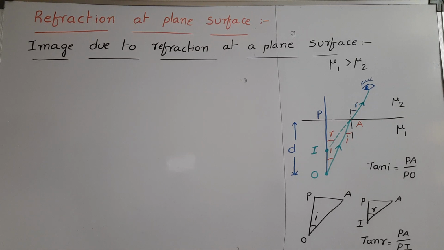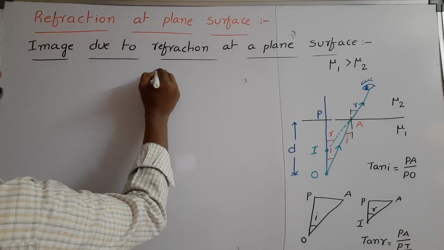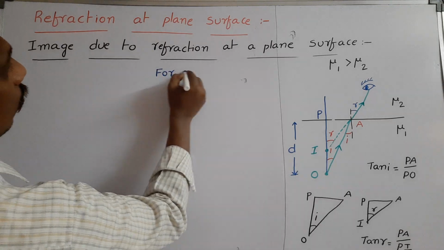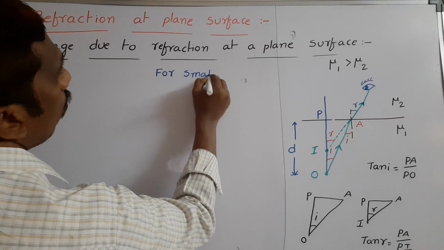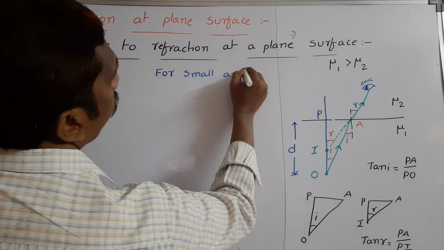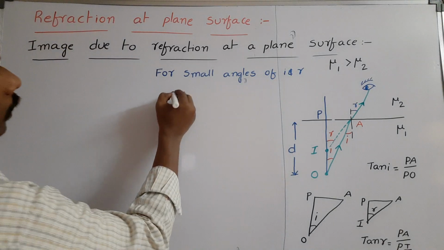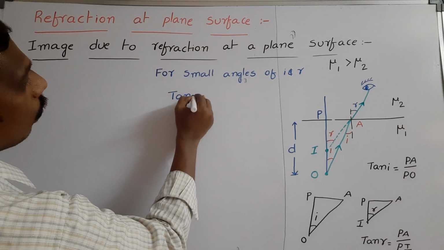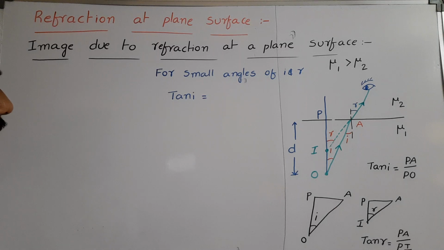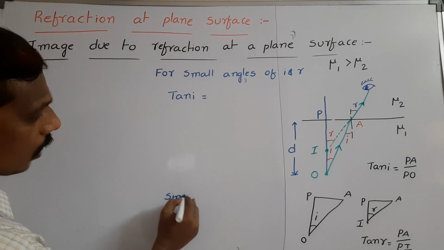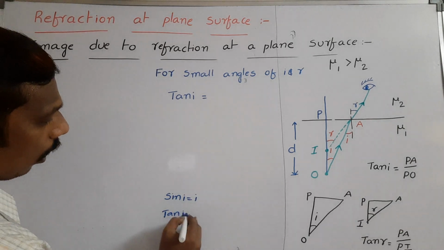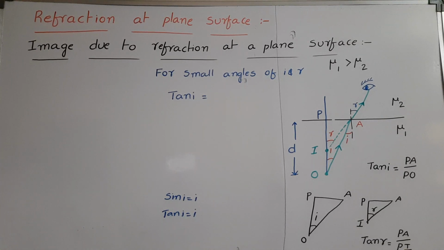If you consider I and R as small angles, for small angles, already I said, the triangular approximation: sin I is equal to I, tan I is equal to I, or sin theta is equal to theta, tan theta is also equal to theta, we consider.